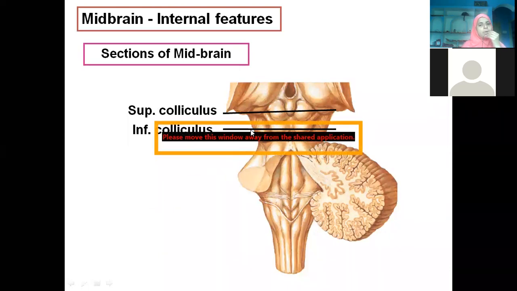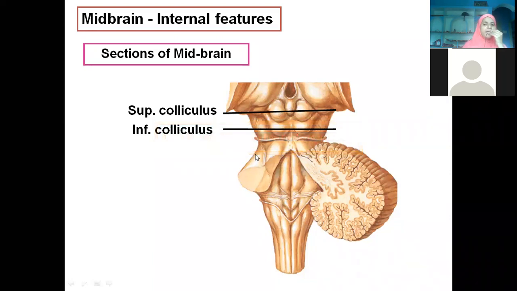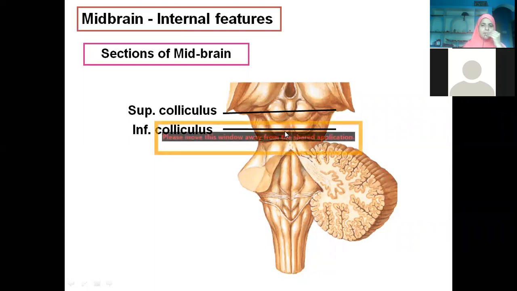When you talk about the brainstem, we will talk about cranial nerve nuclei. Because just now you have seen at the level of the midbrain which cranial nerves were emerging: third and fourth, the oculomotor and trochlear. Which aspect of the brain is this better seen on? Dorsal aspect. Now I told you the only cranial nerve which arises from the dorsal aspect is the trochlear.